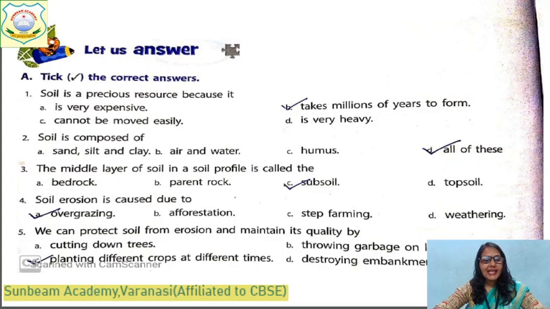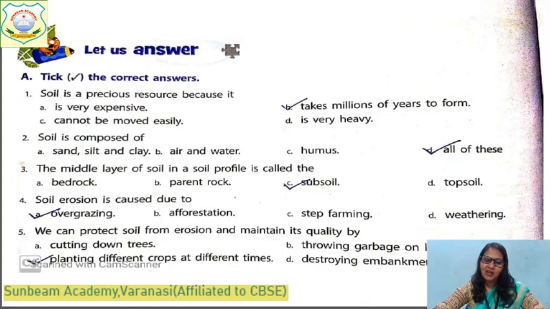The middle layer of soil in a soil profile is called the subsoil, where the roots of the plants are present. Subsoil is the middle layer of the soil. Come to the fourth one. Soil erosion is caused due to overgrazing, afforestation, step farming, or weathering.